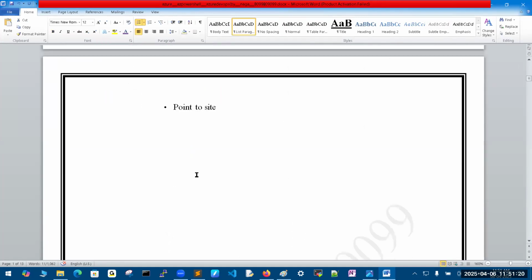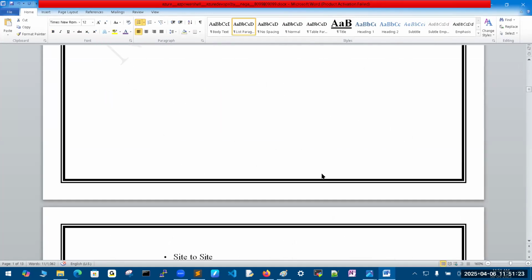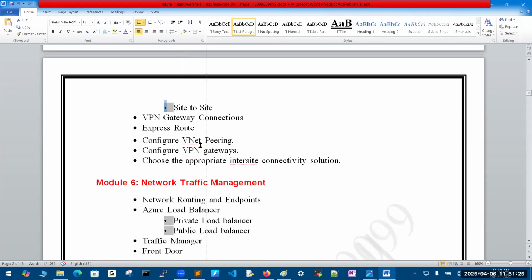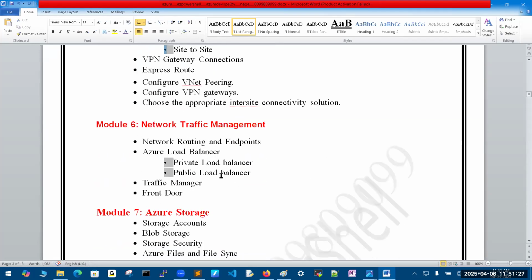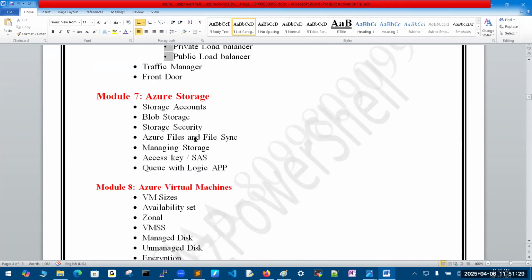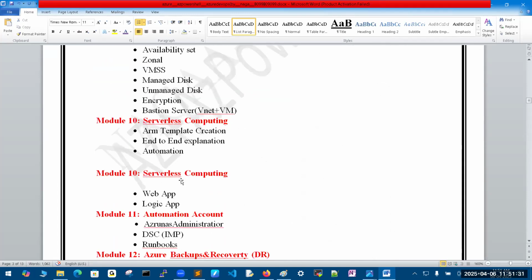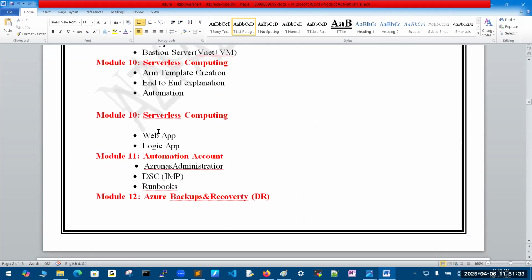Virtual networks, and inside of it, gateway concepts. Number 6 is also networking only: load balancers, storage, VM. These won't take much time, 1 or 2 sessions only. This is important: Desired State Configuration in the Automation account. One of the powerful automation options we can maintain as a desired state.